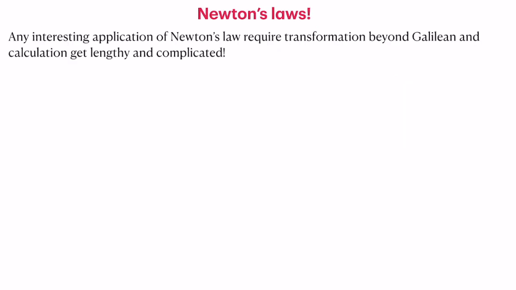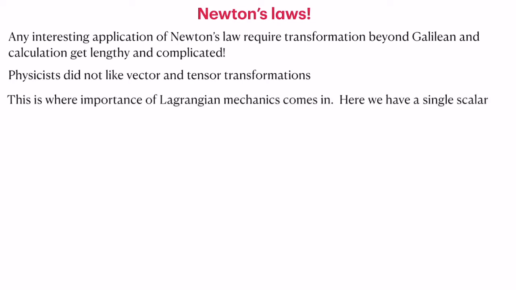Now let's look at this in a little more detail. An interesting application of Newton's law required a transformation beyond the Galilean transformation, as we have seen in the case of polar coordinates, and the calculations become lengthy and complicated. So physicists did not want to do long calculations or indulge in vector and tensor transformations, and that is natural too. However, GR requires all this. But before that, people found an interesting way of solving Newton's equation.